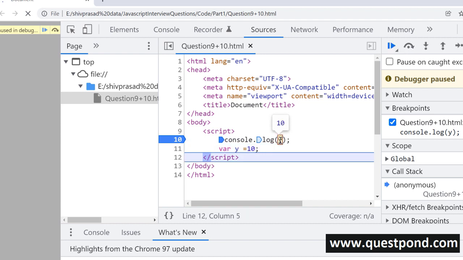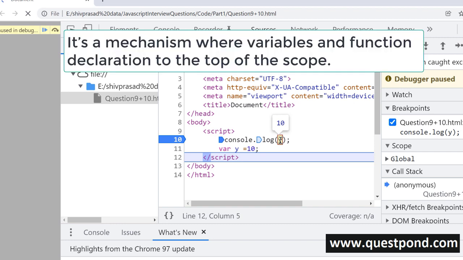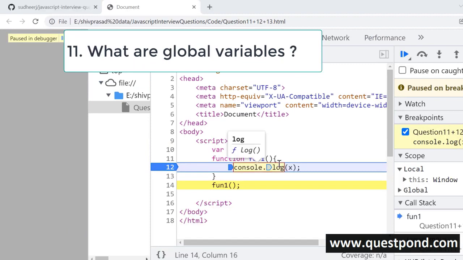So I repeat this answer. Remember, be prepared for interviews because I have seen many seniors, they know what hoisting is, but sometimes when it comes to explanation, they are not able to explain it. So let me just revise this answer. Hoisting is a JavaScript mechanism where variable declarations are moved to the top of their scope before the code executes.